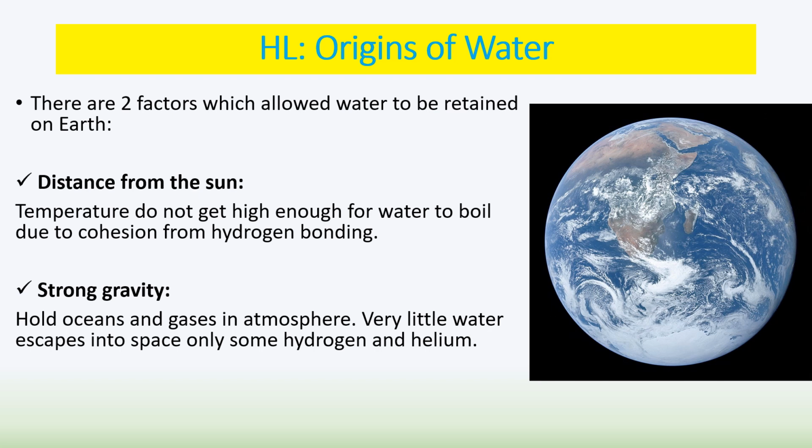And there is also the fact that the Earth had quite strong gravity because the Earth's a big planet. Therefore, the oceans and gases were held into the atmosphere. Very little water escapes into space. Only small amounts of hydrogen and helium escape into space from our atmosphere because everything else is held in and pulled into the Earth due to the Earth's own gravitational